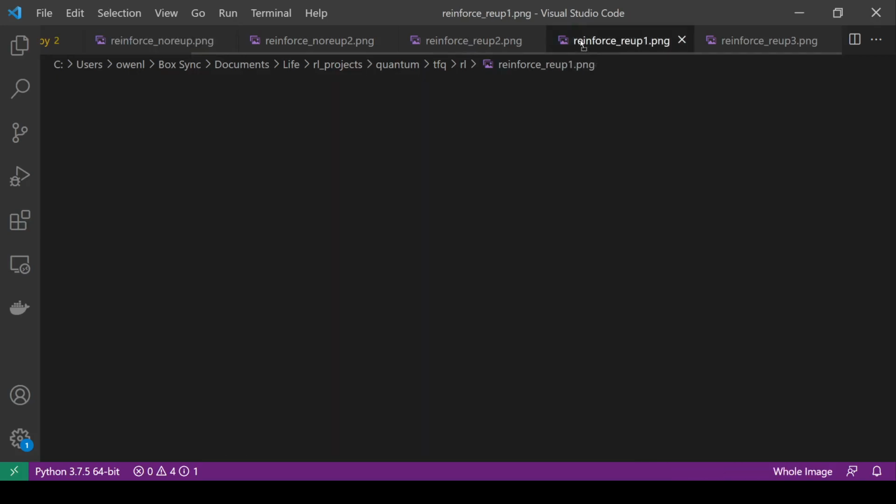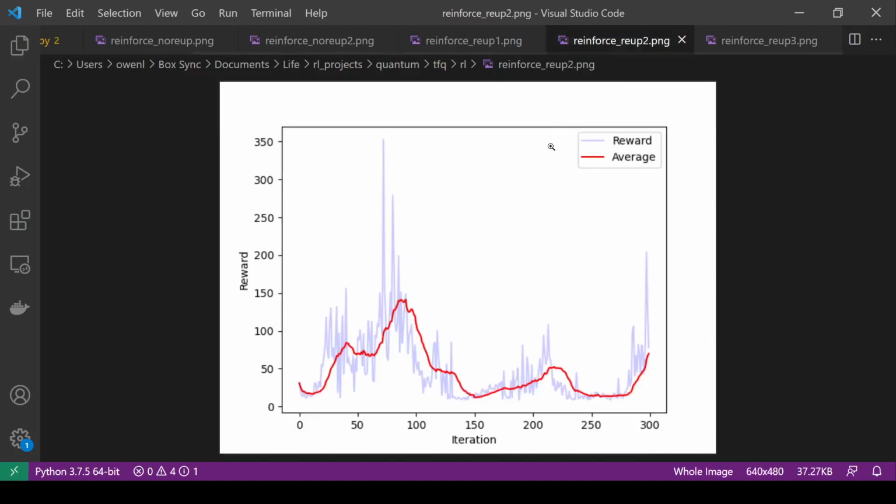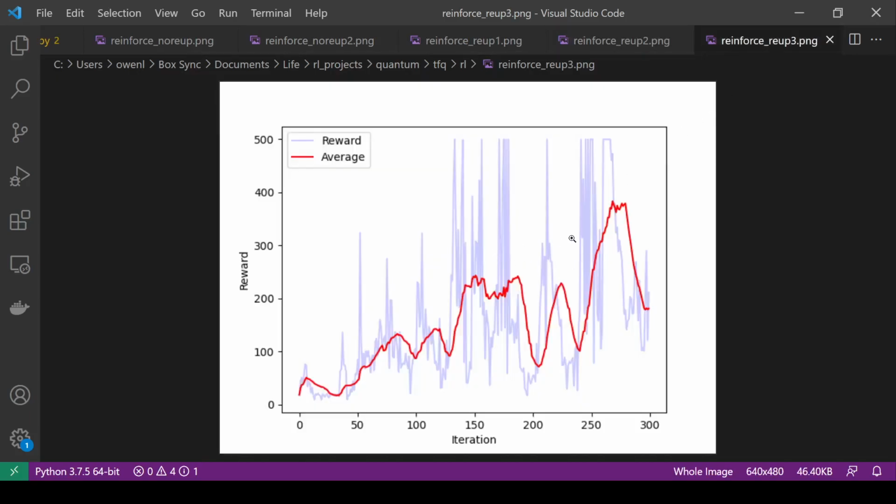These are with re-uploading. You can see the first time I ran it, and this is the same code, I didn't bug fix anything, it didn't really learn. The second time, oh wow, that one didn't really learn either. But the third time did pretty well and got up to 400. So you can see the data re-uploading.